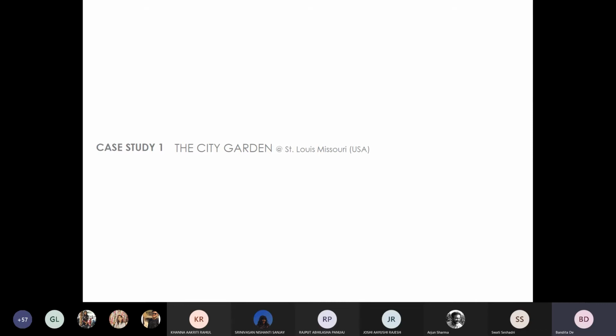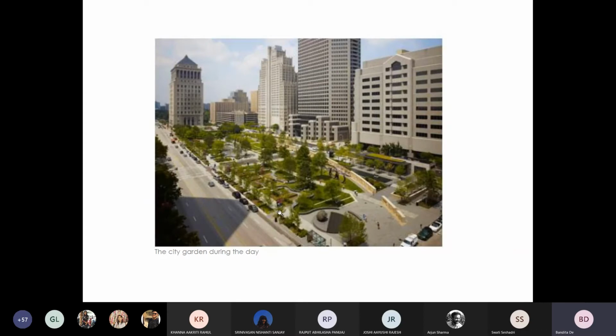This garden is actually a sculpture garden. So this is how the garden looks throughout the day. This garden is a mix of outdoor installations of more than two dozen sculptures, a huge wall that cuts across the garden, and a lot of other features like water bodies, native vegetation, and seats for the people to use the space and enjoy the space.